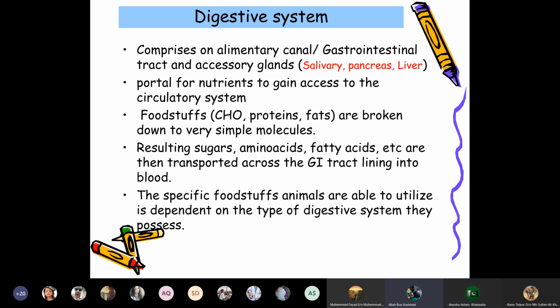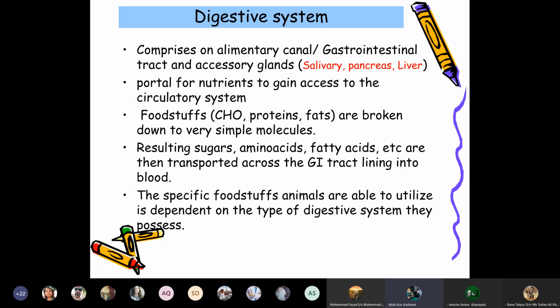So specific foodstuffs are taken by the animals. As I have already explained, there are many animals which are herbivorous, others which are carnivorous, and a few which are omnivorous.